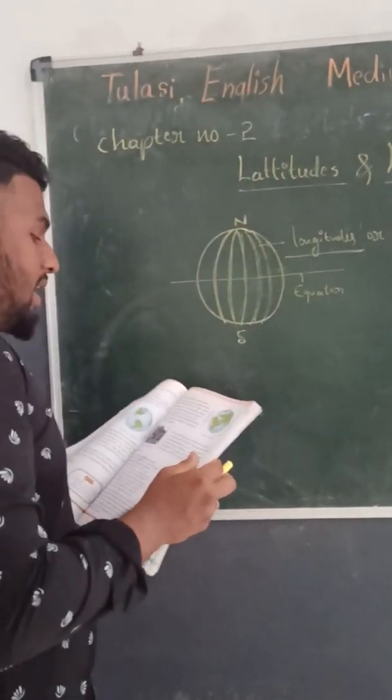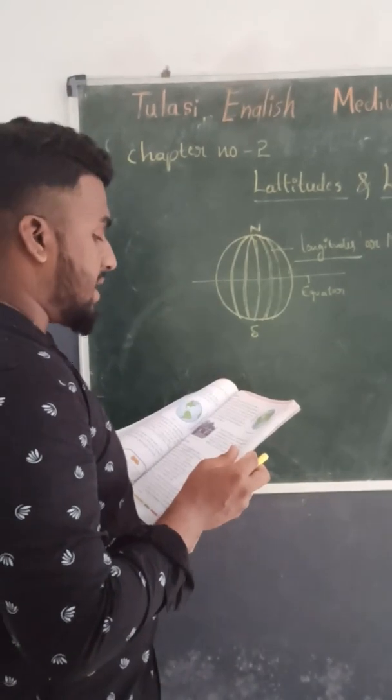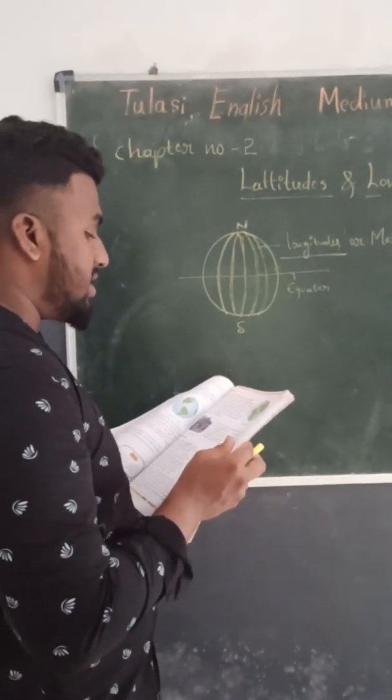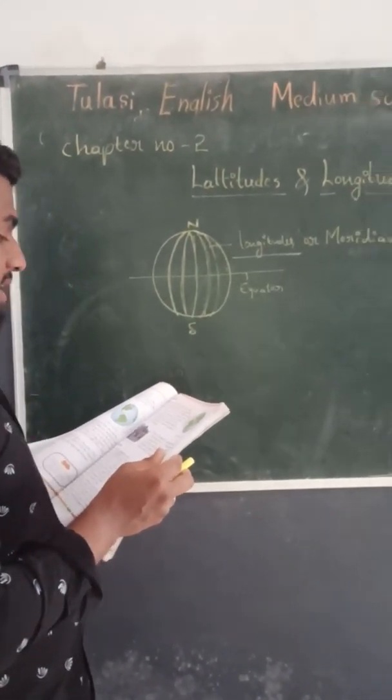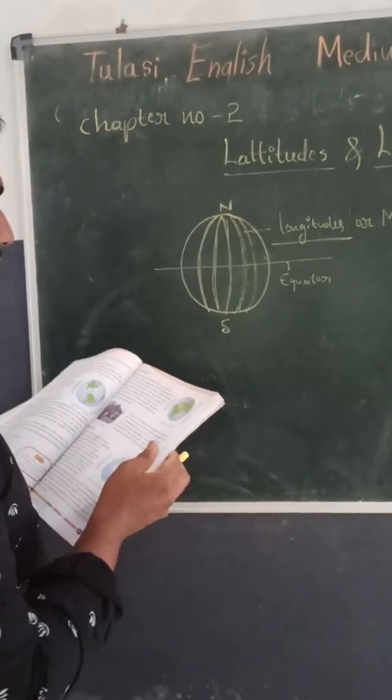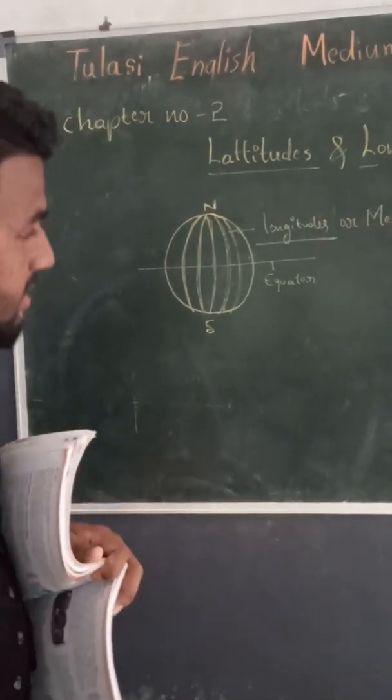Unlike latitudes, longitudes are all the same size. The longitude running through the Greenwich Observatory near London is marked as 0.